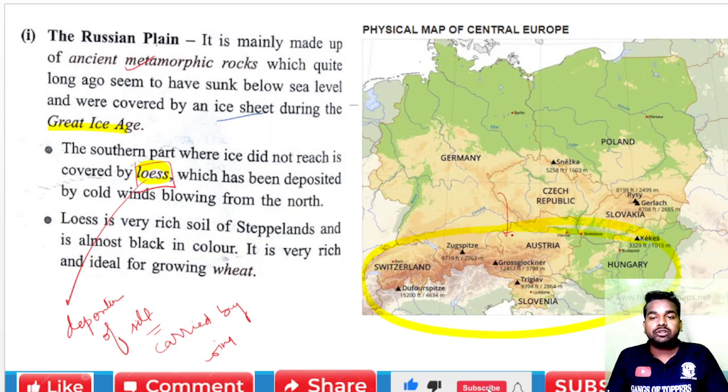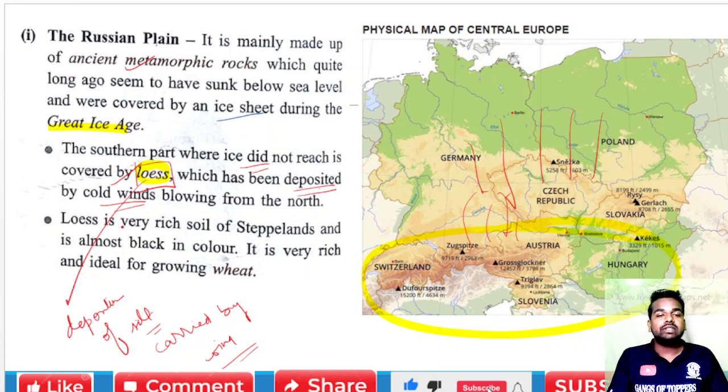So this area is covered by snow, but the area where the snow does not reach is going to be deposited with silt carried by the wind. So in the southern part where the ice did not reach, they are covered by the loess. It is a deposition of clay or silt carried by the cold wind blowing from the north. So from here, the silt is carried out and deposited on this area.